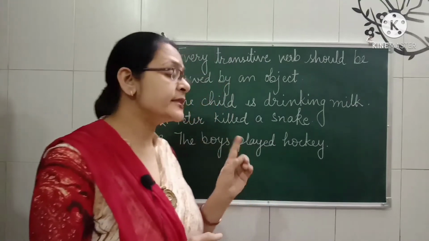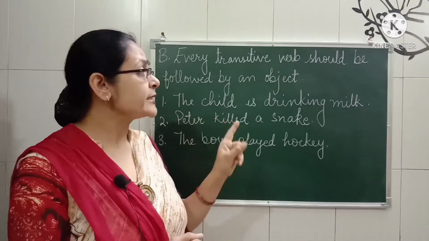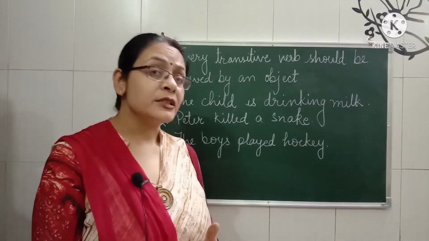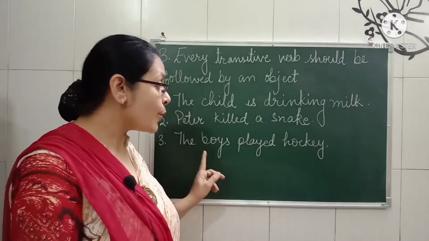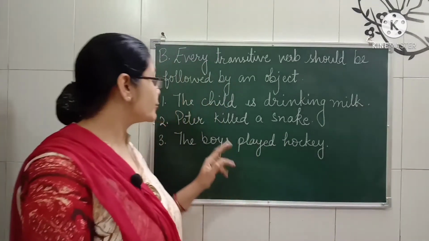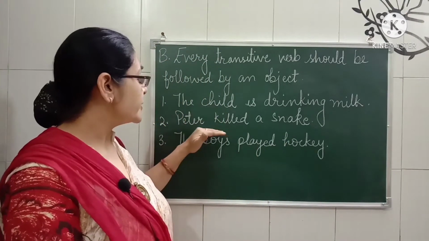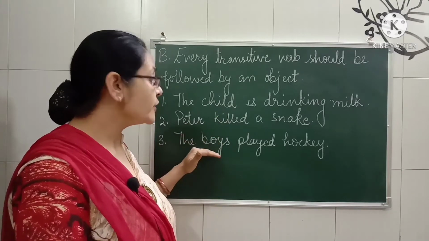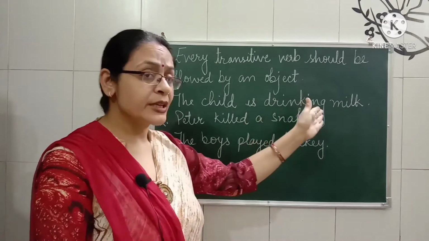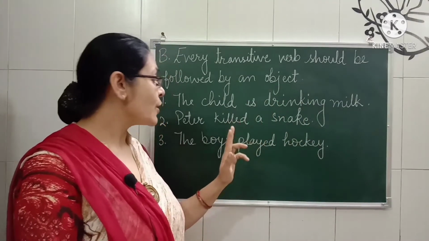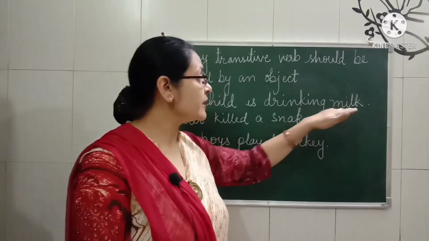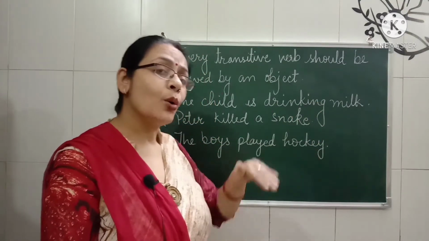Now here see the examples. The child is drinking milk. Peter killed a snake and the boys played hockey. Can you see that, children? Here, the child, Peter, and the boys are doing some actions, like drinking, killed, or played. And we are having objects also, like milk, snake, and hockey.